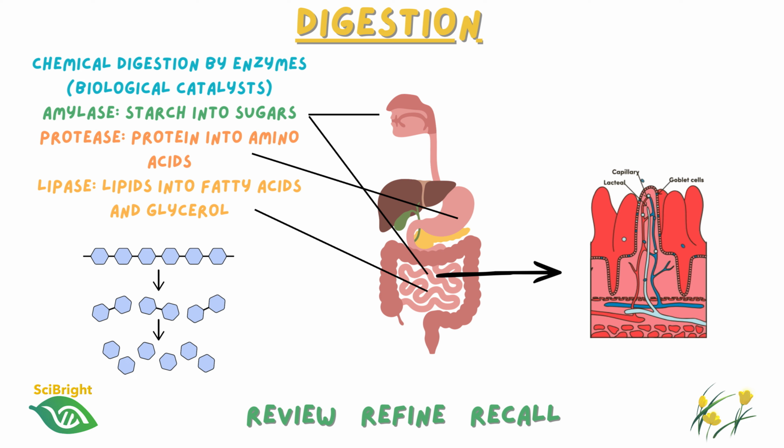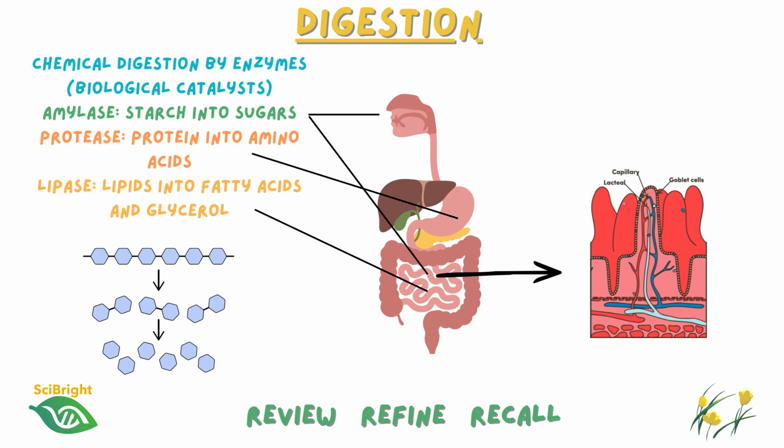And you'll already know that enzymes are biological catalysts made of protein. They speed up reactions without being used up themselves, and they have a very specific shaped active site that is complementary to the substrate they act on. At A level, you'll continue to study exactly how enzymes work, but for now, it's important to remember which enzymes digest which food groups.